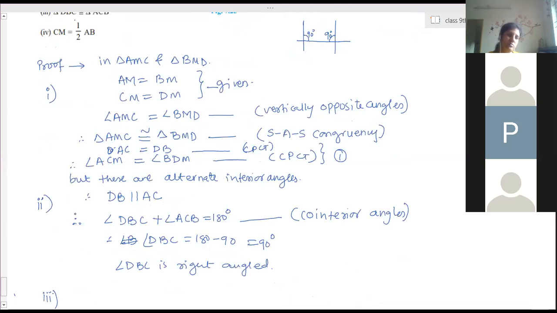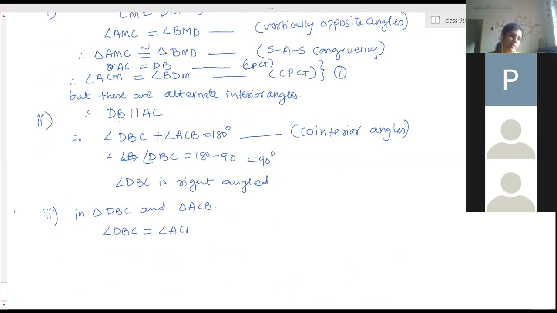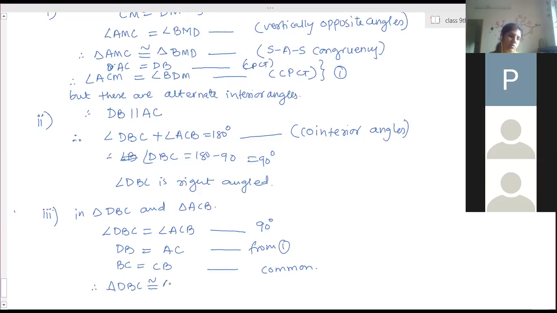So now in triangle DBC and triangle ACB, angle DBC is equal to angle ACB. Both are 90 degrees. DB is equal to AC from equation 1, and BC is equal to CB, common. So therefore triangle DBC is congruent to triangle ACB by SAS congruency.